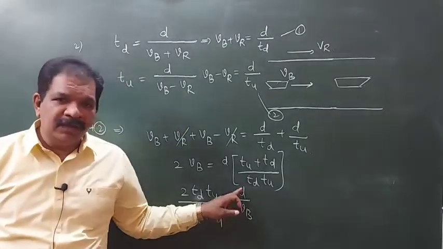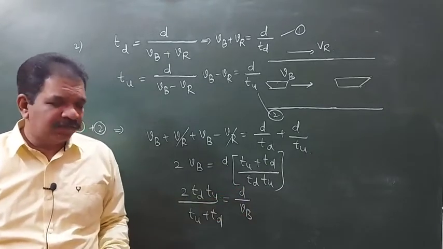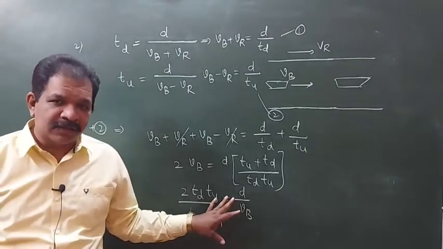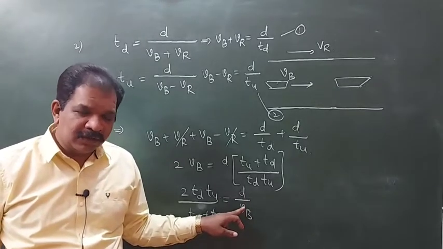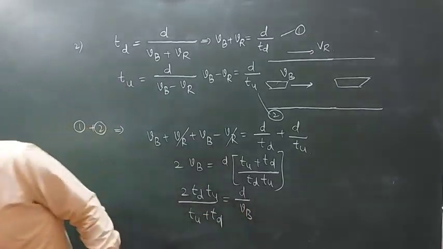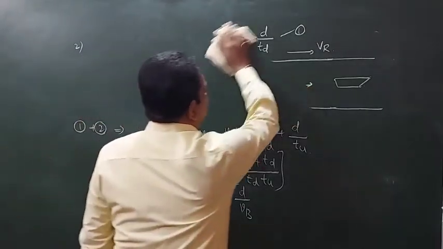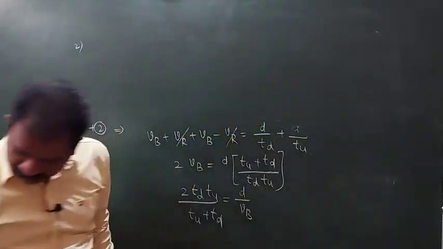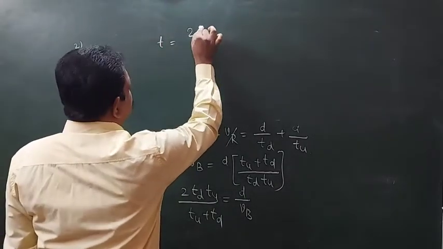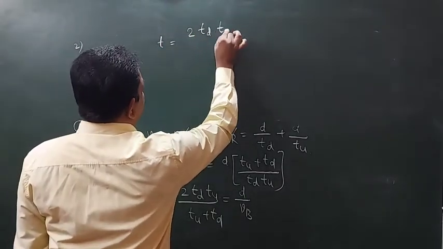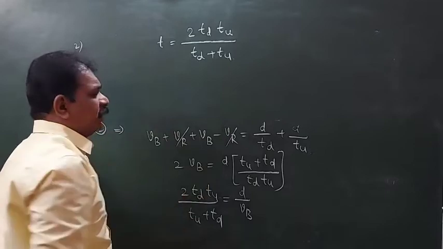D by Vb is what? Distance by velocity of the boat, which means the river is not flowing, the river is stationary. So this will be the time to cross the river in still water. This is the time we needed. So D by Vb will be T, and T is equal to 2 Td Tu by Td plus Tu.